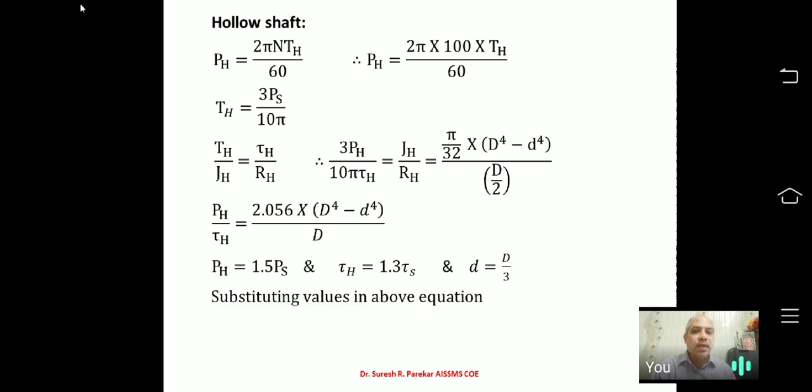And now if you substitute these values, that is 1.5 Ps upon 1.3 tau s, in Ph upon tau h, and modify this equation again, I will get Ps upon tau s.